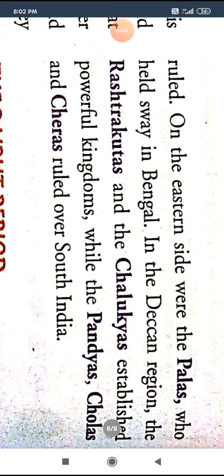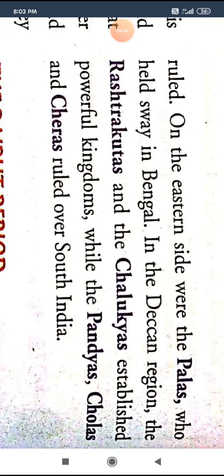On the eastern side, the Palas held sway in Bengal. The Deccan region, meaning central India, was ruled by the Rashtrakutas and the Chalukyas, who established their powerful kingdoms there.